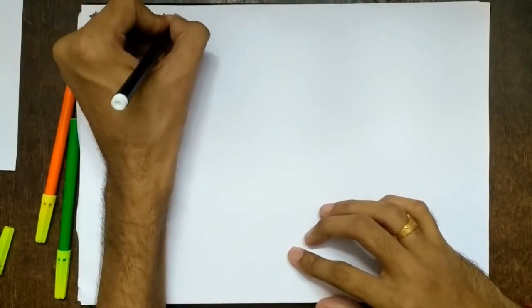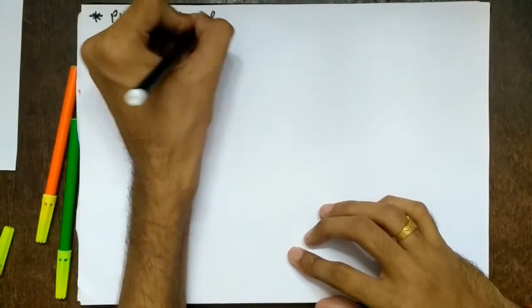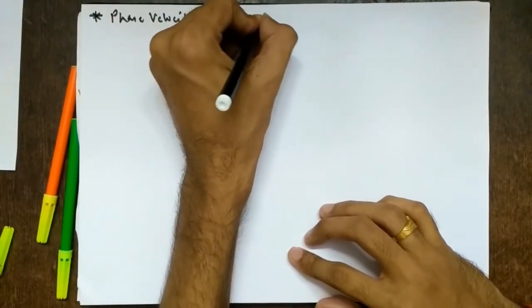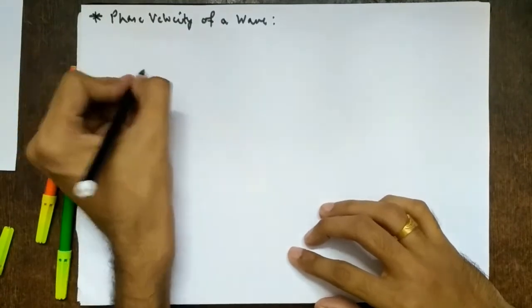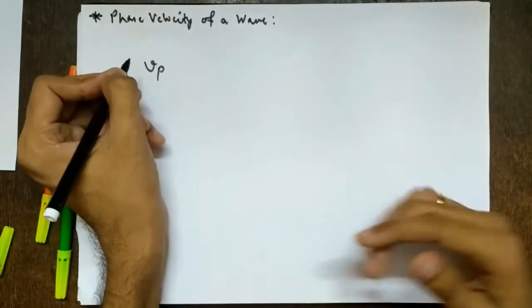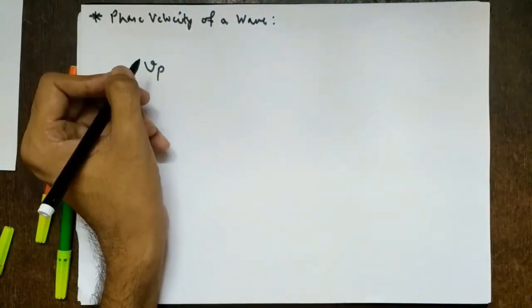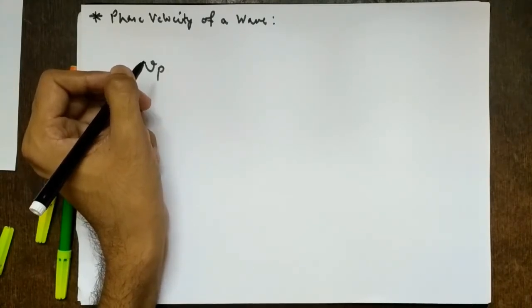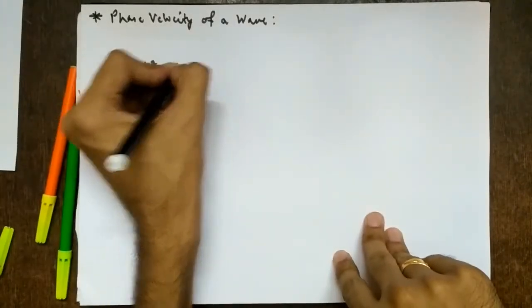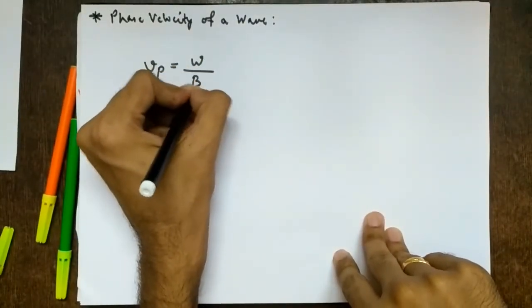It is the phase velocity of a wave, denoted by Vp. Okay. So what is the expression for phase velocity? That we'll see in this topic. Okay. So it is a very simple expression. It is given as omega by beta.